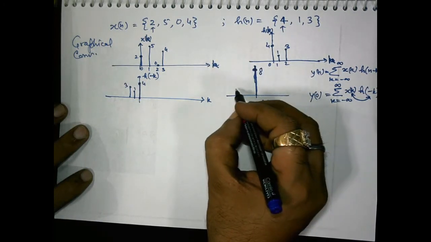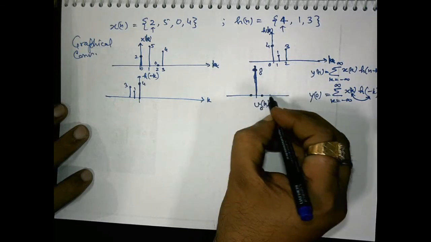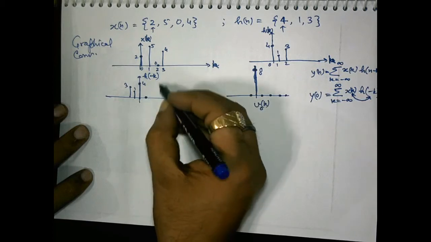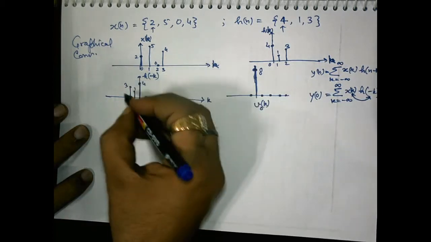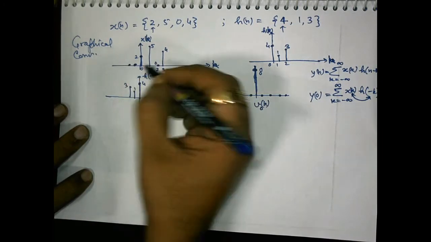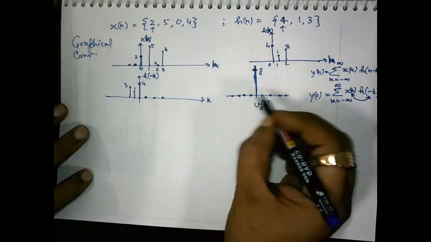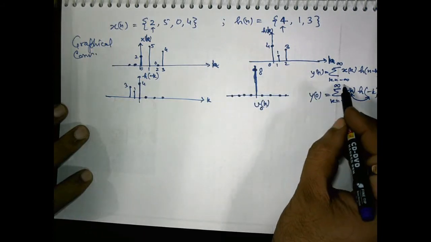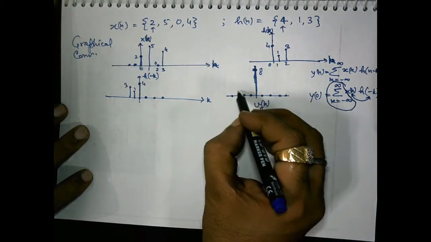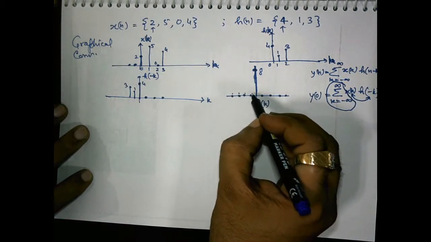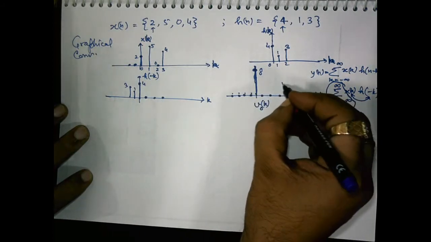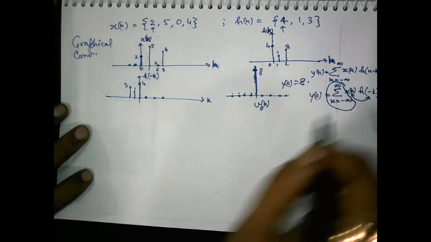This is 8, and summing all these samples, all other samples are 0. If you do the multiplication, 5 by 0, 0 by 0, 4 by 0, and here 1 is multiplied by 0, 3 is multiplied by 0, so the rest of the samples are 0. The third part of the expression says that we sum up all the values, means 0 is added with 0, and this way 0 is added with 8 and then zeros. So we obtain y0 as 8.